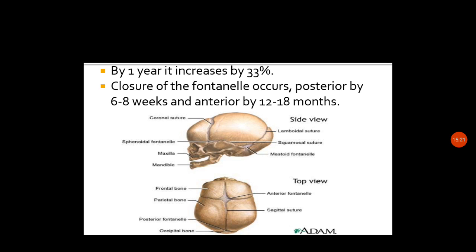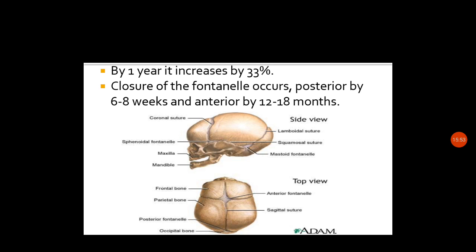From the sagittal suture and the lambdoidal suture where it is joining, there you can see the posterior fontanelle, and where this coronal suture and the coronal suture, like for frontal bone and the parietal bone is joining, there we can see the anterior fontanelle. Okay, this is about the two important fontanelles that you can see in the picture.